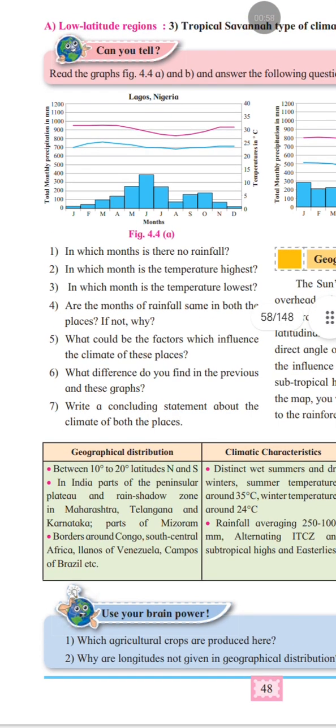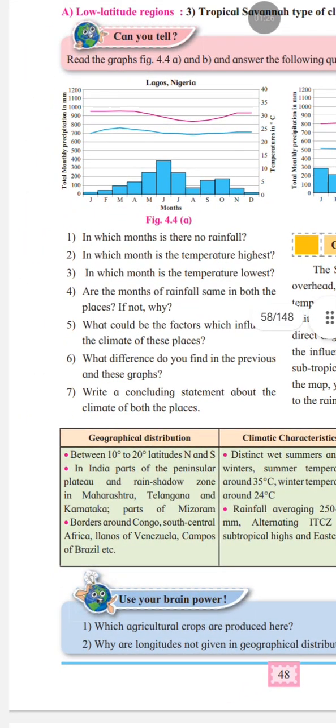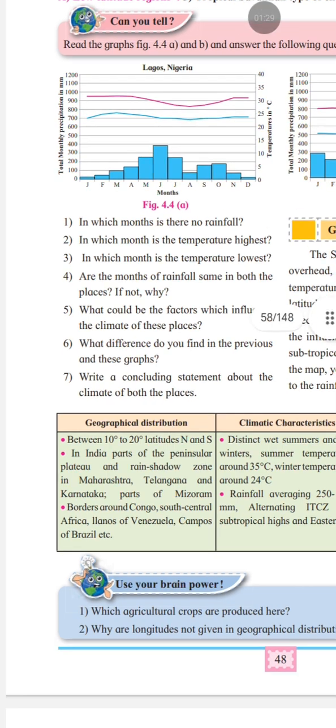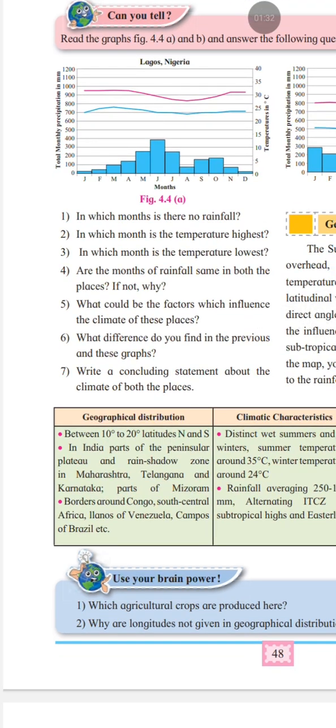And our second question is, in which month is the temperature highest? The highest temperature is seen in the month of March in Lagos and in the month of September in Brasilia. Third question is, in which month is the temperature lowest? See, in Lagos in the month of August and in Brasilia in the month of June, temperature is lowest.